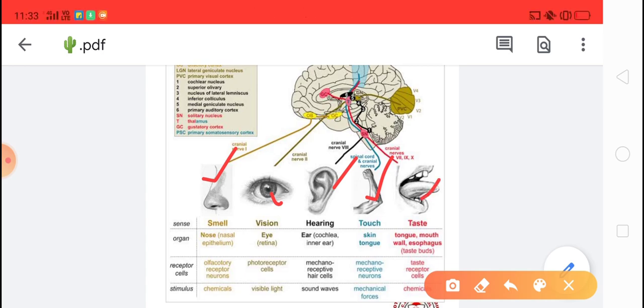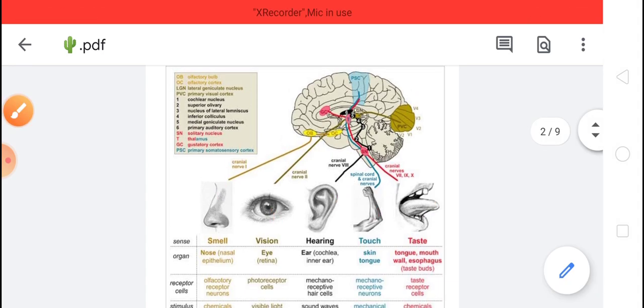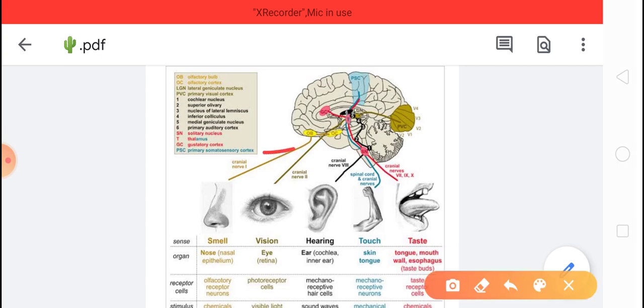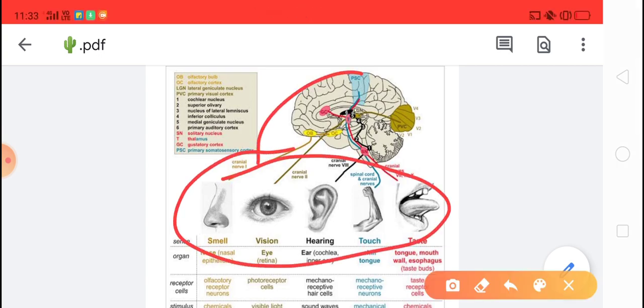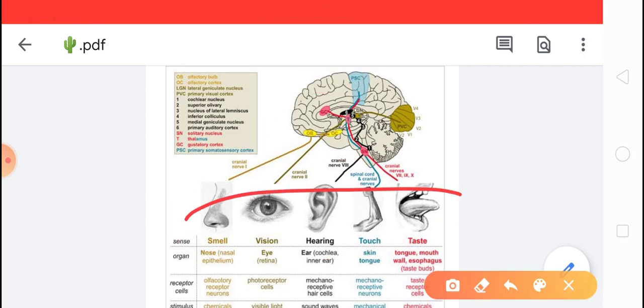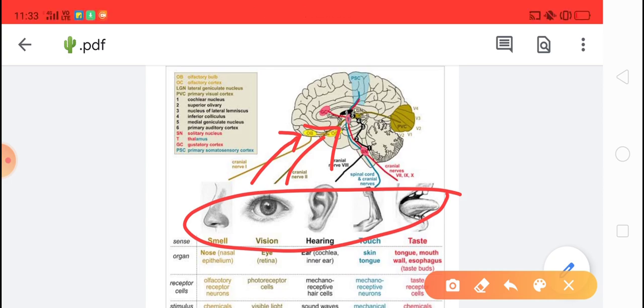From these sense organs, the messages are carried to the brain, and these nerves are called sensory nerves.